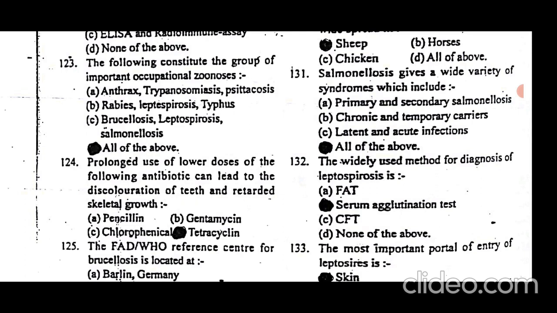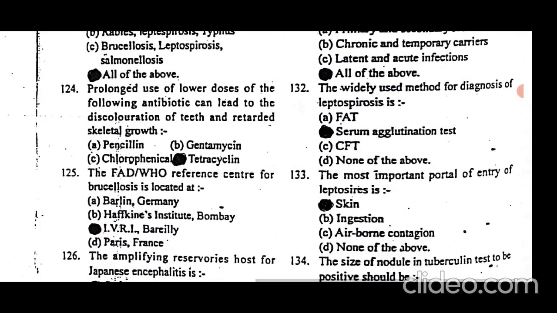All are correct. Prolonged use of low doses of the following antibiotic can lead to discoloration of teeth and retarded skeletal growth. It's tetracycline, especially in children. In children, tetracycline should not be used for a very long duration, as it directly targets the bones, discolors teeth, and may lead to retarded skeletal growth.